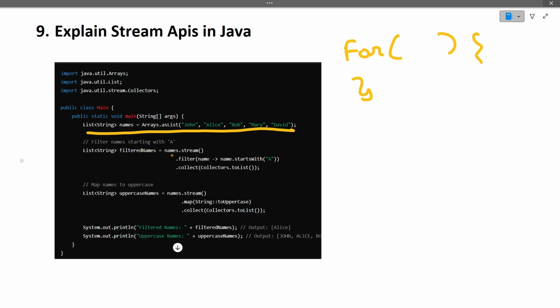But with Stream APIs, what we are doing is, we have this array names. First we are converting these names into a stream.